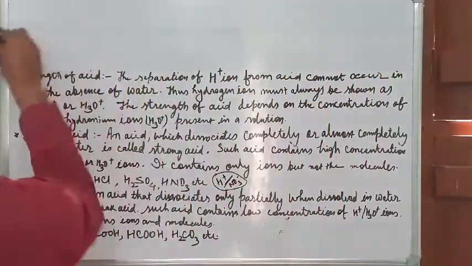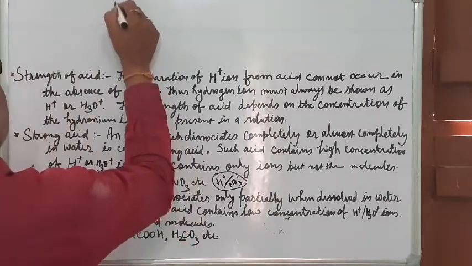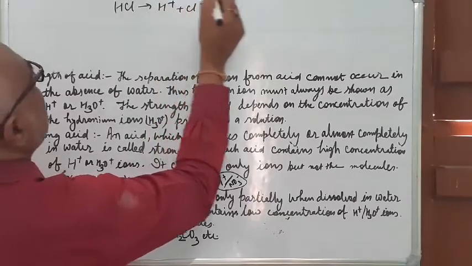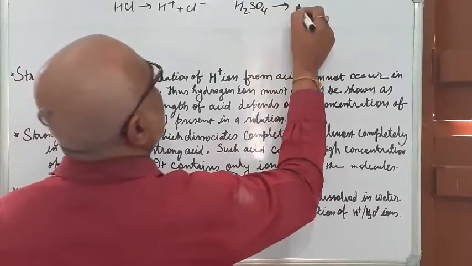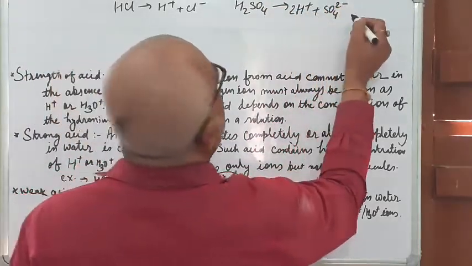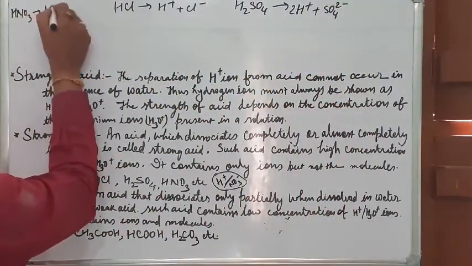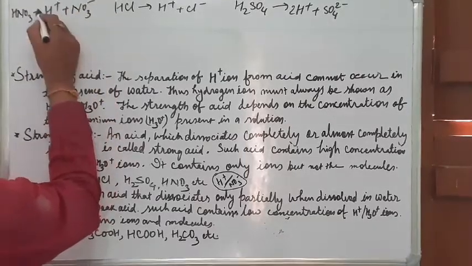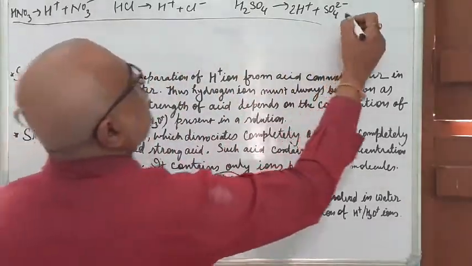Okay. Now you see here. When HCl dissociates, it produces H plus and Cl minus. When H2SO4 dissociates, it produces 2H plus and 1 sulfate ion. When HNO3 dissociates, it produces 1 H plus ion and 1 NO3 minus. So no ions. These are examples of strong acids.